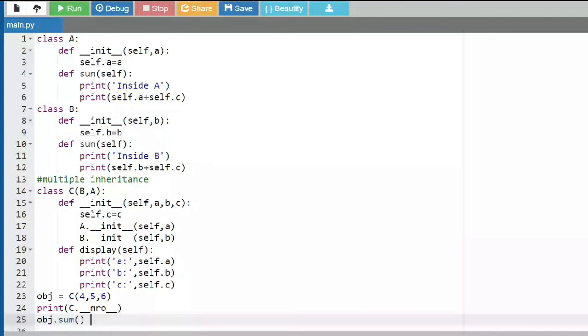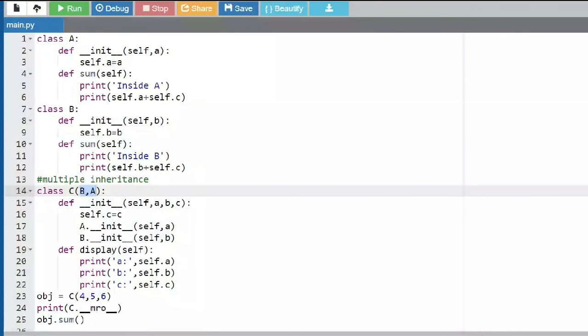Okay, since sum is not found in the C class, it will look in one of its parents, which is the B class. Why B is chosen when there are many parents of C is because of the ordering that you have given in this parenthesis, which is B comma A. So you have given B first. So that's why it will look into the B class. Inside the B class, there is a sum method. It found this sum method, so it will execute this sum method and give you the output.